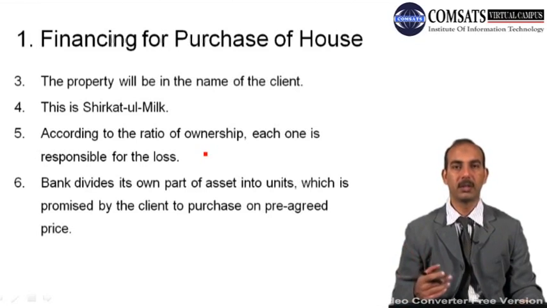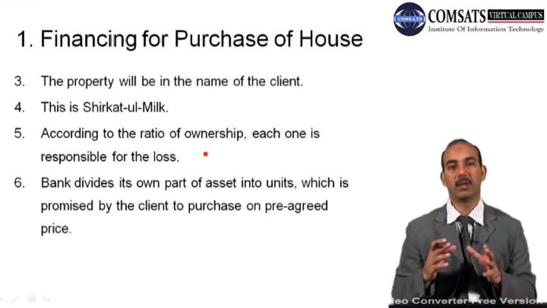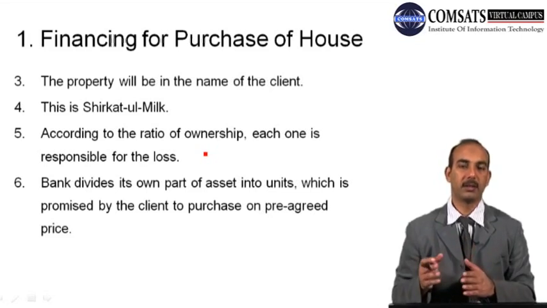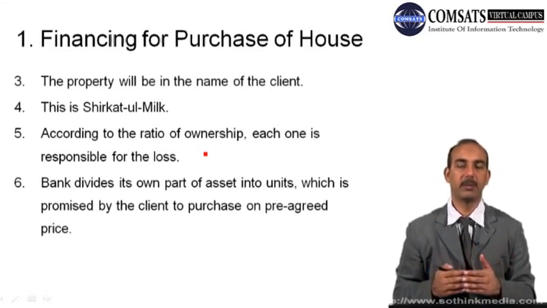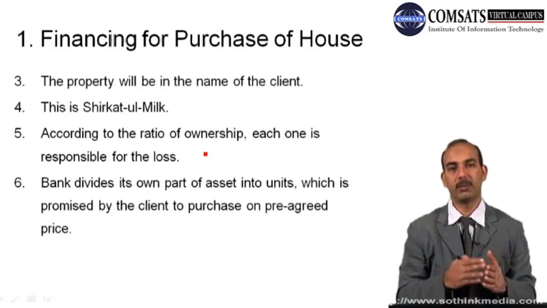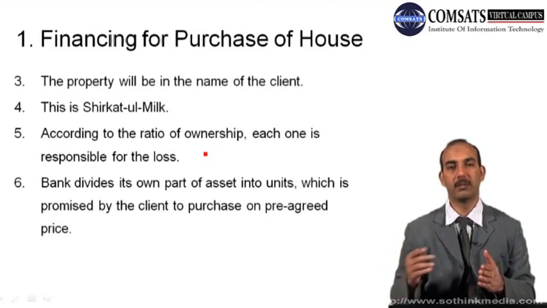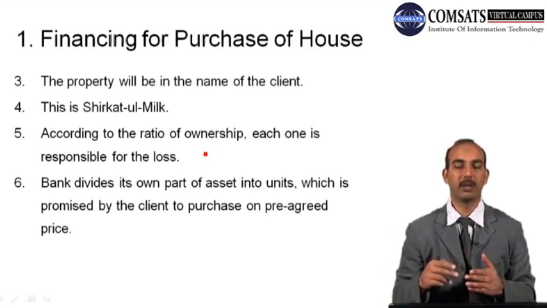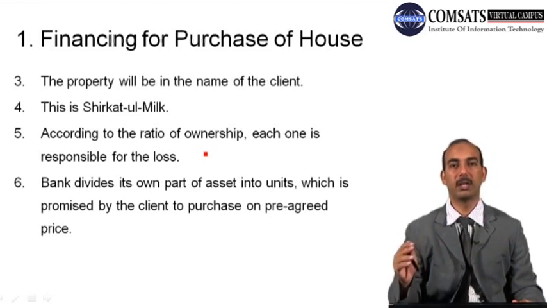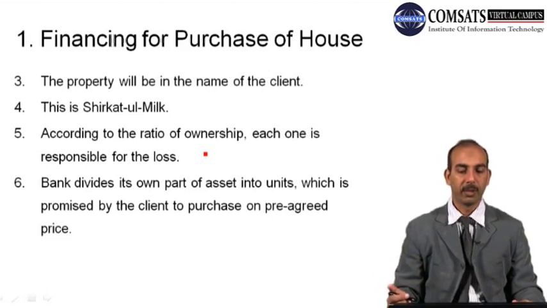An asset is purchased with the intention that one of the parties, that is the client, will be using that asset, and that there will be a rental agreement, a lease agreement between the client and the bank, and over a period of time the client will make payments to the bank with the rental and the installments. The price will be determined on the market basis, or the price of the units may remain the same as at the time of the agreement. And according to the ratio of ownership, each one is responsible for the loss.